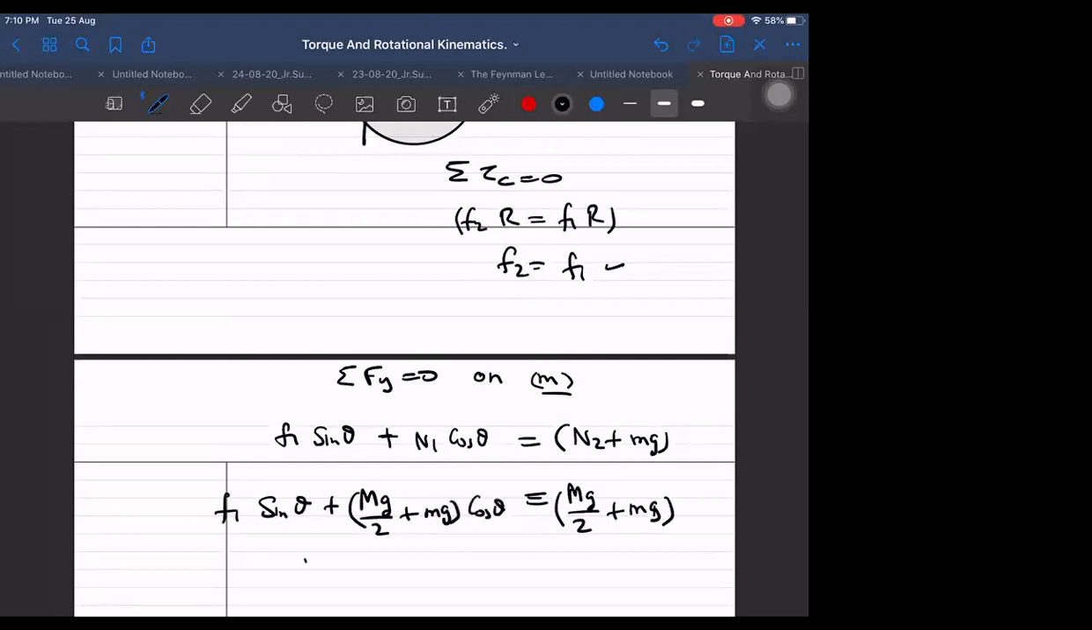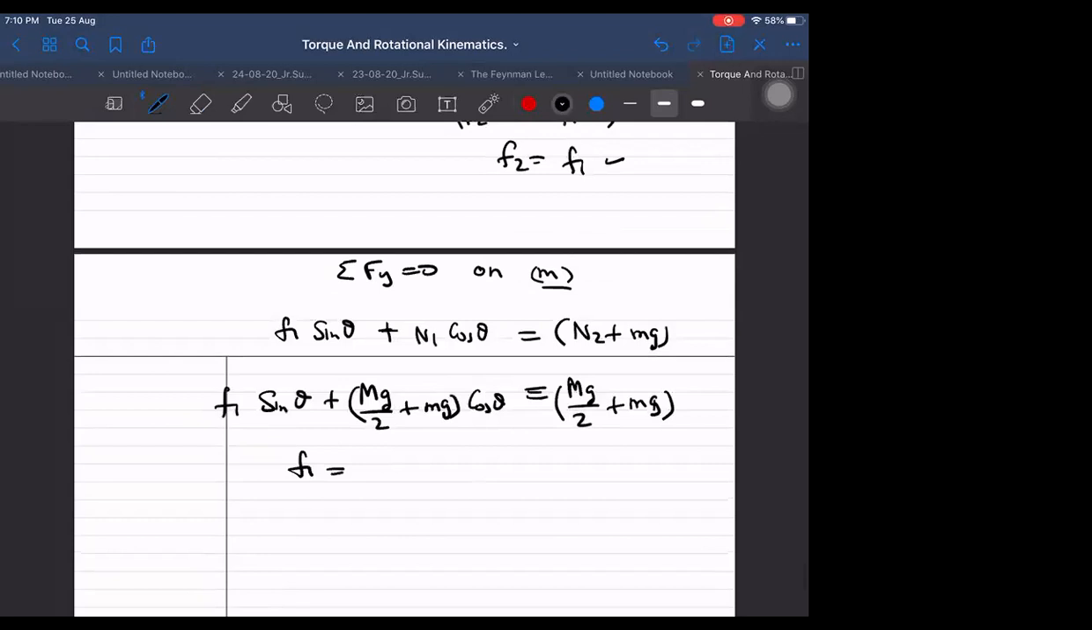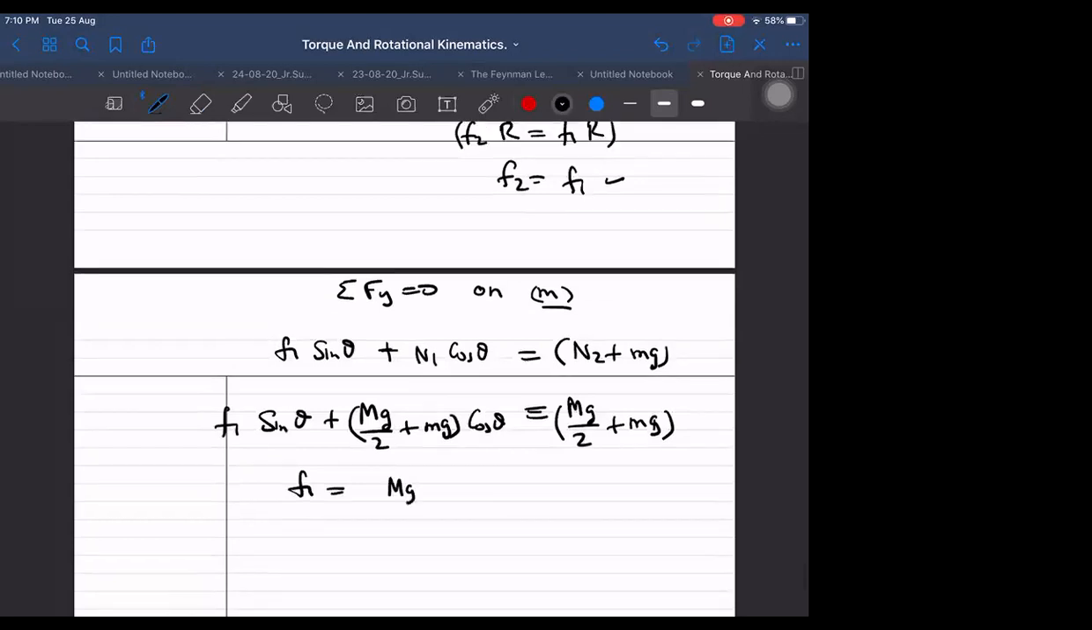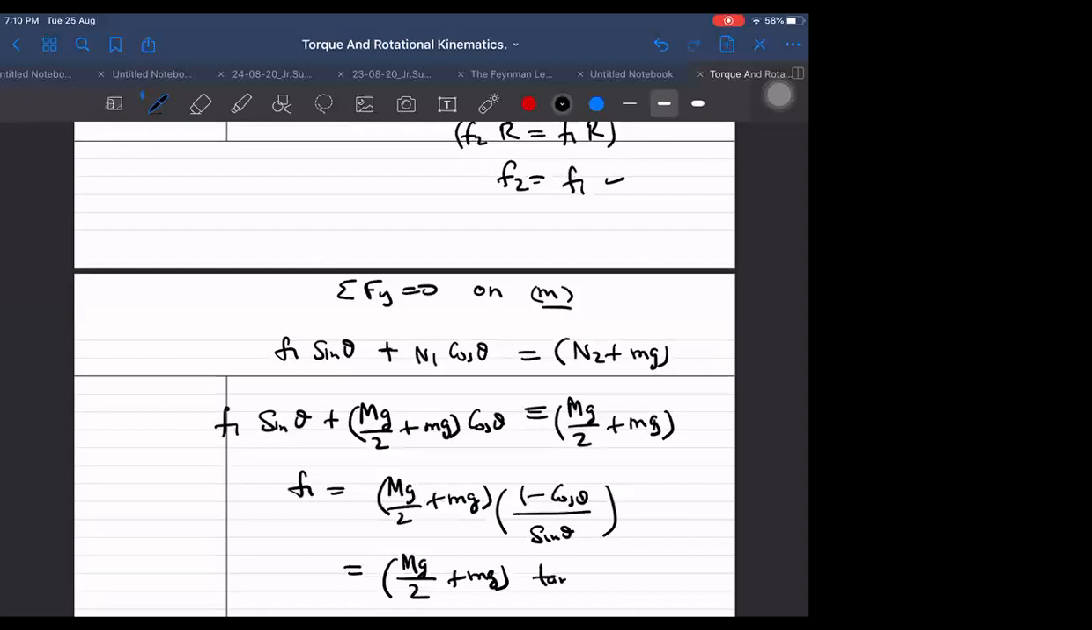Then we are getting F1, I think, now. F1 is equal to Mg by 2 plus small mg, into 1 minus cos theta divided by sin theta, which I can write as Mg by 2 plus small mg into tan theta by 2. Right or not?